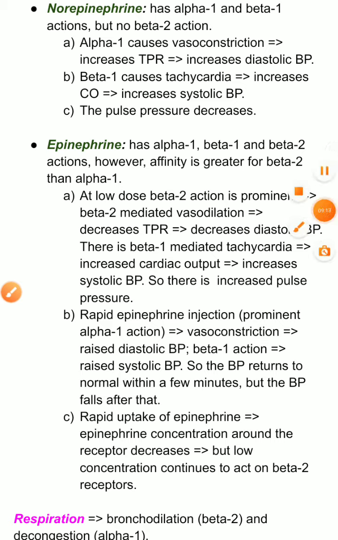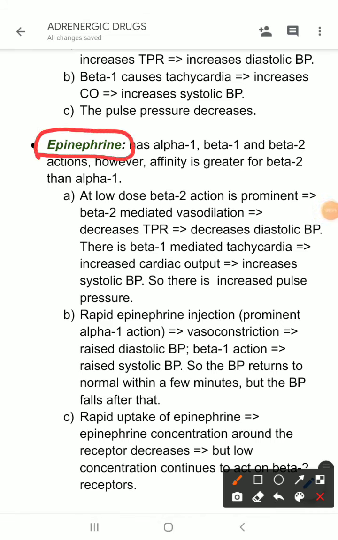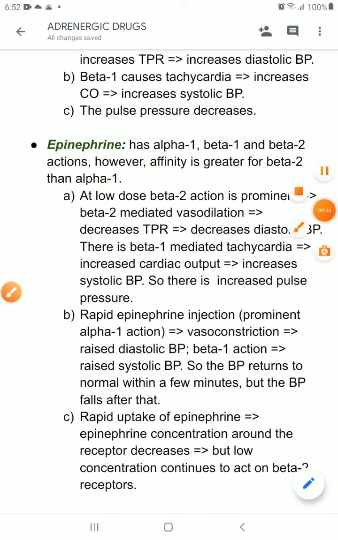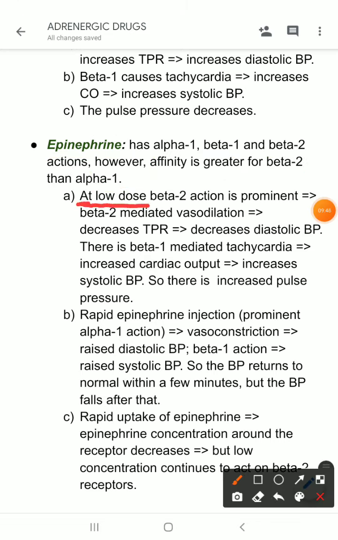Now, come to epinephrine. Epinephrine has alpha 1 receptors, beta 1 receptors as well as beta 2 receptors. But there is a thing, its affinity is greater for beta 2 receptors than alpha 1 receptors. So, if you give epinephrine in low dose, then what does it cause? Its beta 2 action becomes prominent. In low dose, beta 2 action becomes prominent.